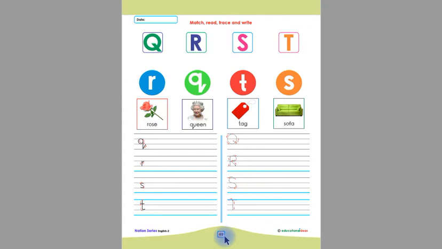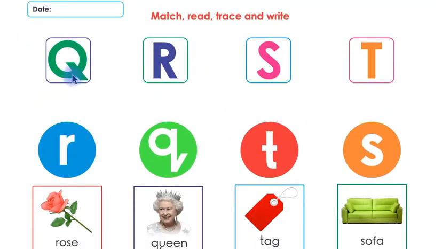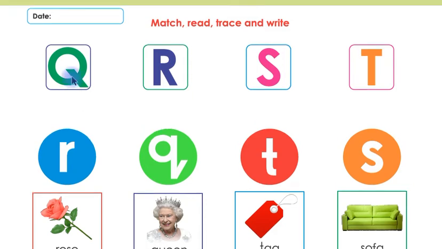Today we are going to learn from page number 49. Look at this, children. This is letter Q in capital shape and this is letter R in capital shape. This is letter S in capital shape and this is letter T in capital shape. Now say with me, children, Q R S T.